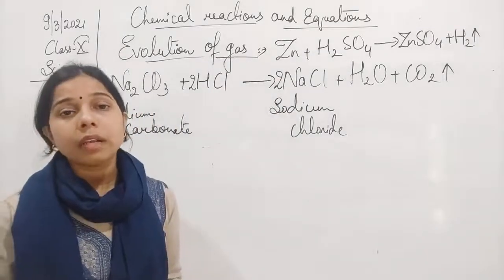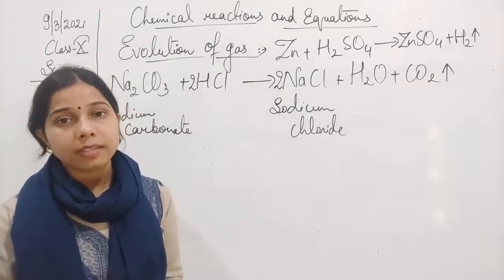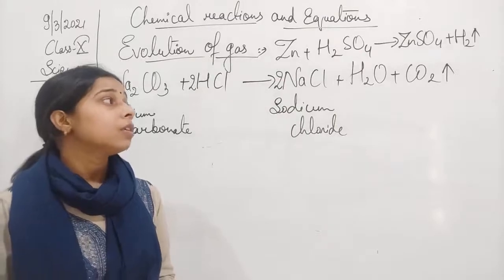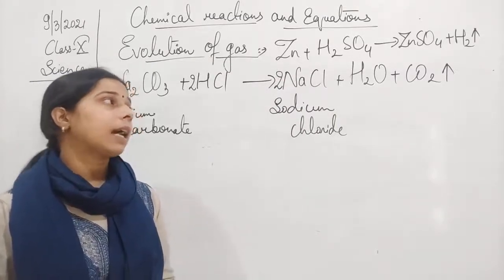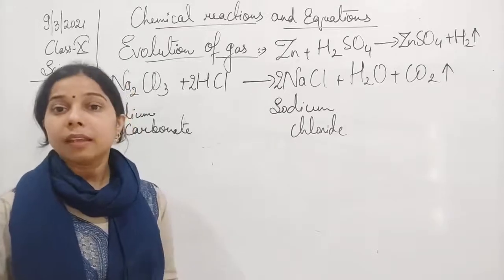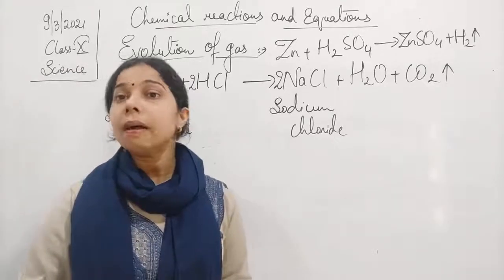and the gas which is evolved here is carbon dioxide. Now, how will we come to know that this is carbon dioxide gas which is evolving? When you pass this carbon dioxide gas into lime water, it will turn the lime water milky.